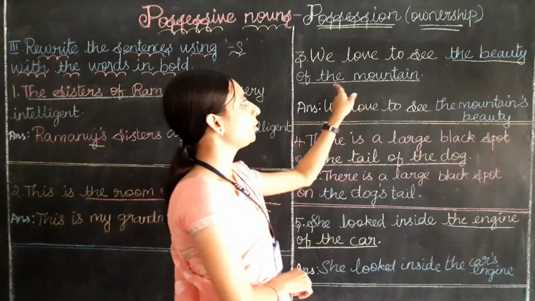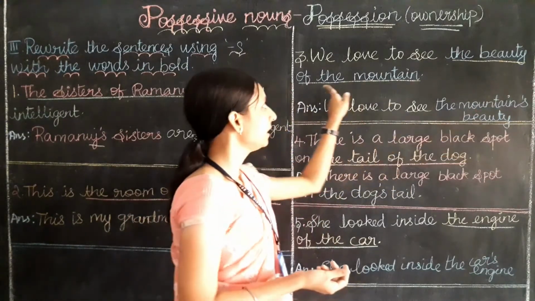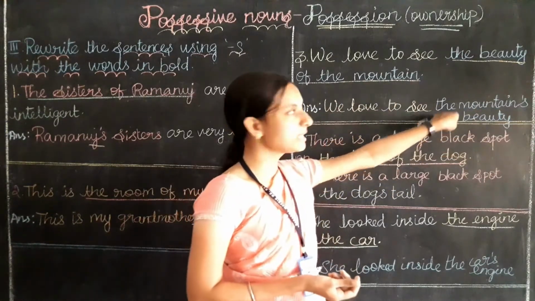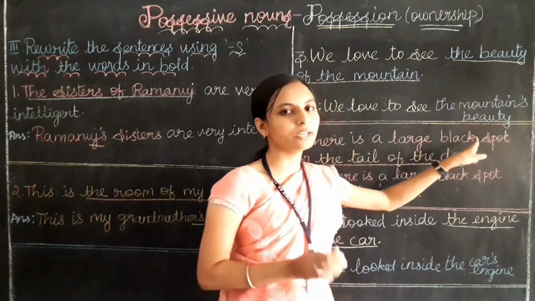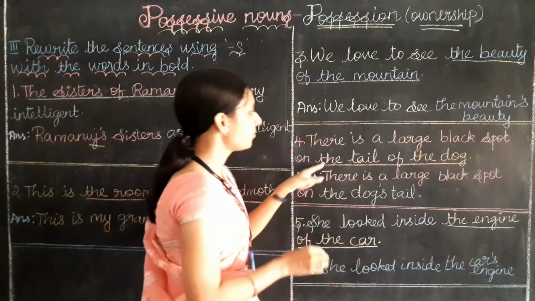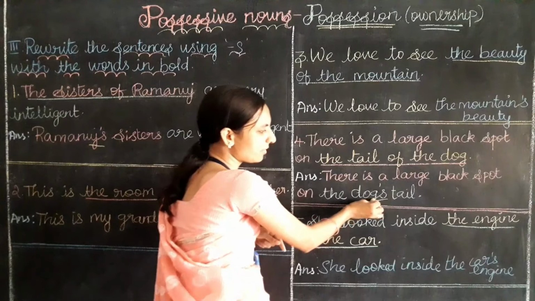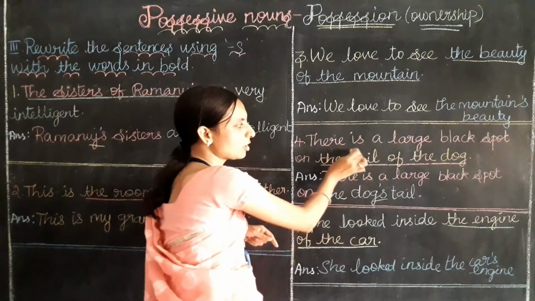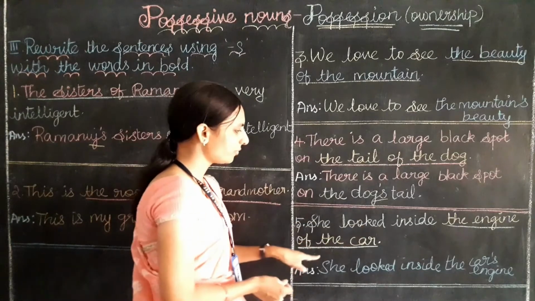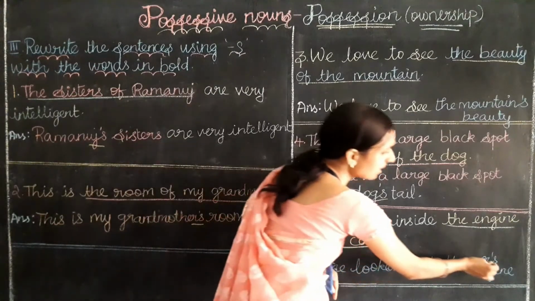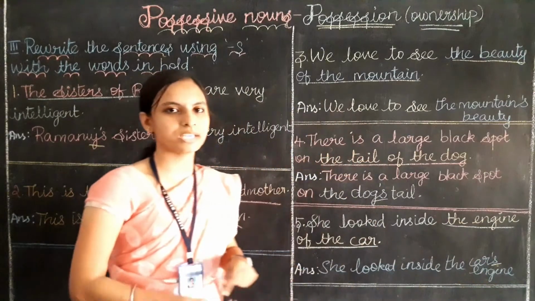See, the beauty of the mountain. Now it will become like the mountain's beauty. The mountain we are going to write first. After that, by adding apostrophe s, we are going to write only beauty, not "the beauty". Okay. Same for the tail of the dog. The dog's name will come first. We are going to add apostrophe s. And what we are talking about? Tail. Only tail I have written. Same for the engine of the car. The car's apostrophe s. After that, the word engine: the car's engine.